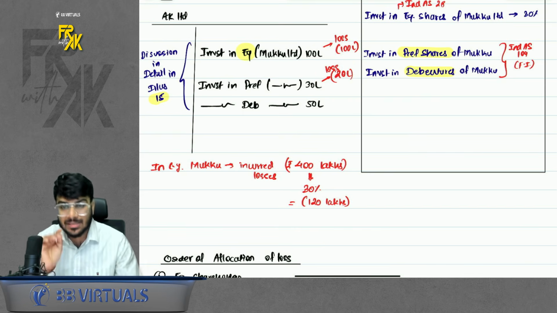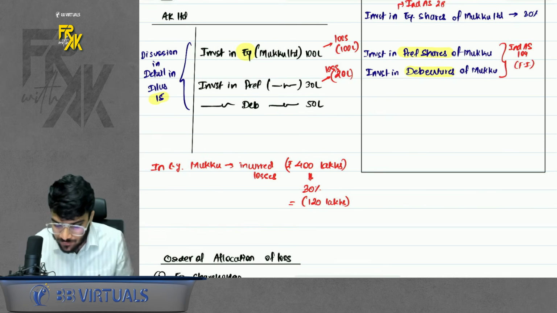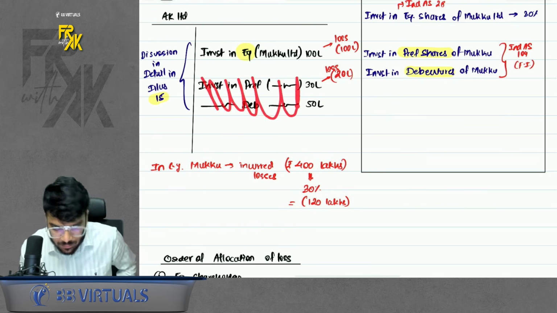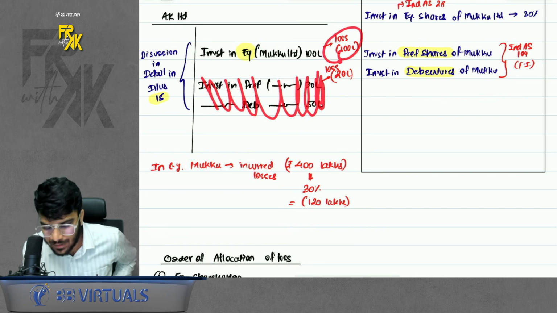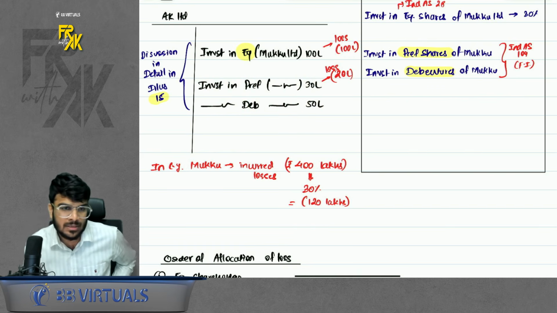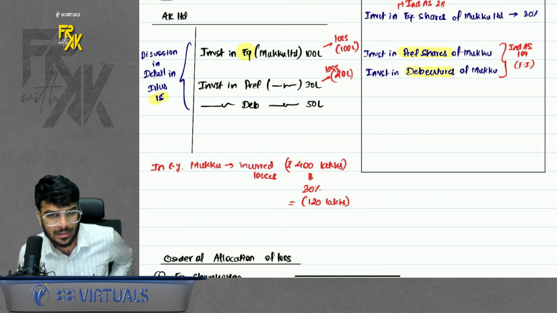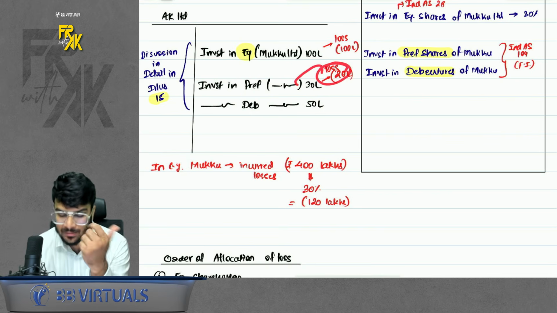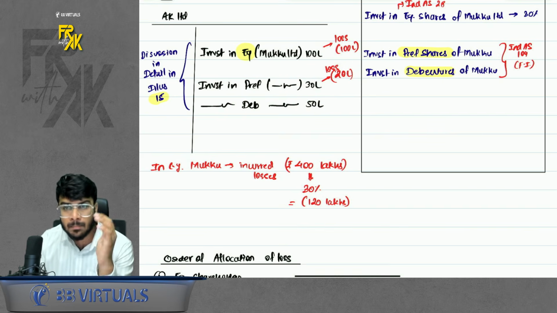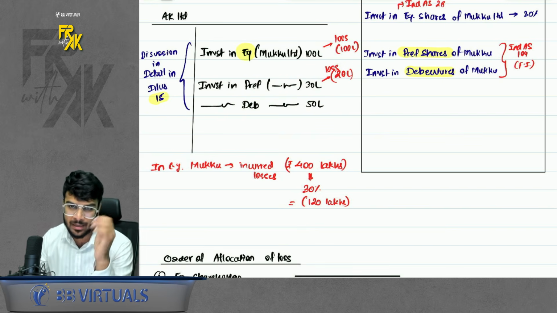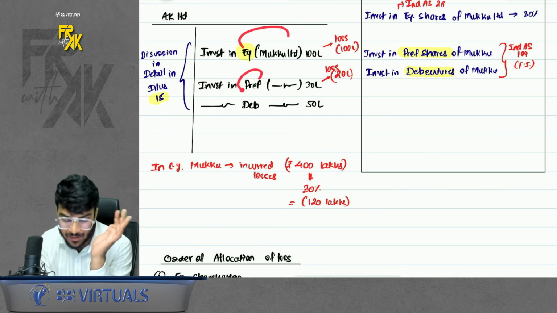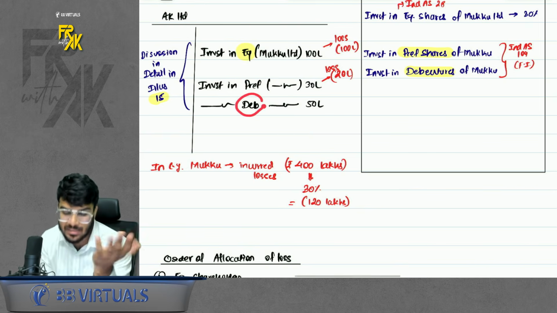So this logic is applicable only when you have multiple investments in the associate. If you did not have this investment, then the maximum loss you will bear is 100 lakhs, and the unrecognized loss will stay in your notes to accounts, that is rupees 20 lakhs. But if you have other investment in the same company, allocate the loss in other investment. So please remember the loss allocation criteria. First, allocate in equity. If not sufficient, then preference will bear the loss, then debenture will bear the loss.